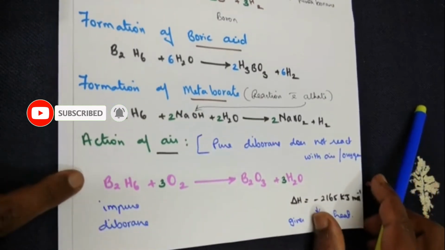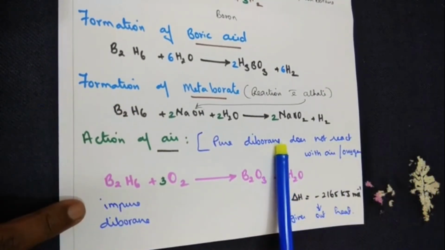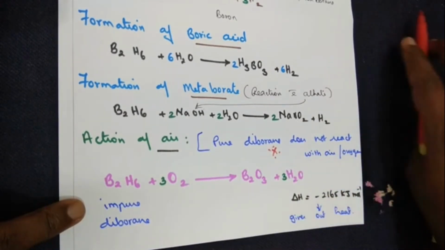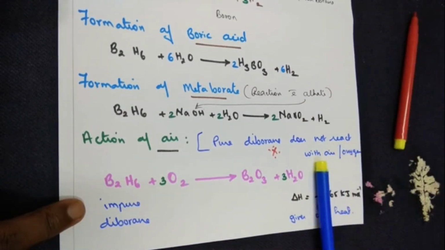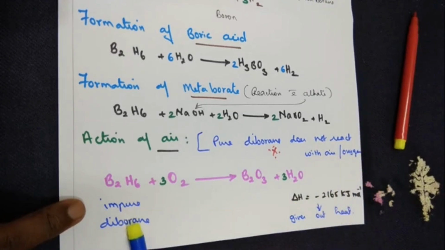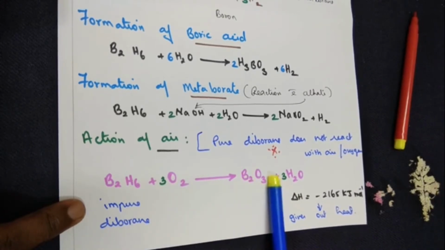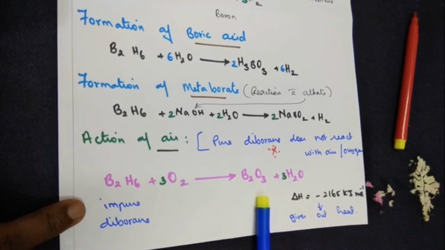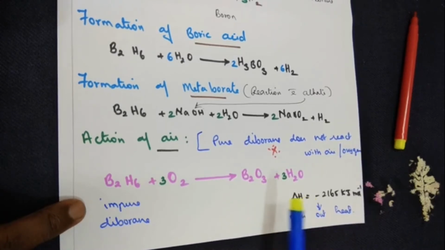Now, action of air. This point is very important in terms of 1 mark question. Pure diborane does not react with air or oxygen. But impure diborane reacts with oxygen, gives B2O3. Do you remember the glassy mass or boric anhydride or boron oxide or boron trioxide?